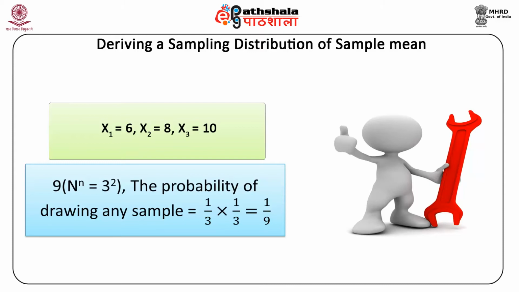Additionally, as the probability of drawing any one value from the given population is not mentioned, we will assume that all are equally likely. And also, since sampling is with replacement, each draw is independent of the other. For that reason, the probability of drawing any sample of size 2 will be 1 by 3 into 1 by 3, equal to 1 by 9.